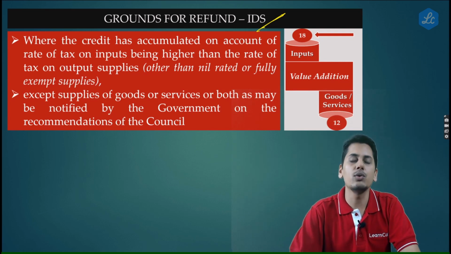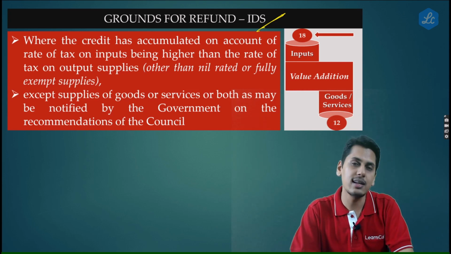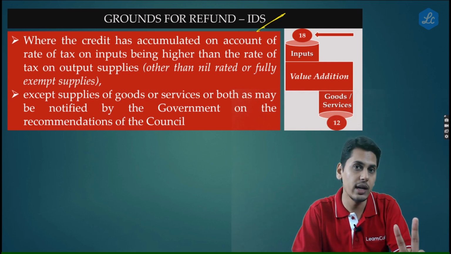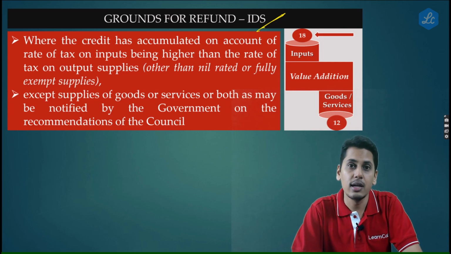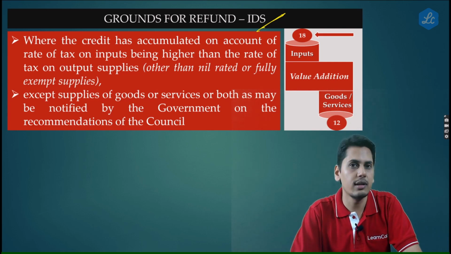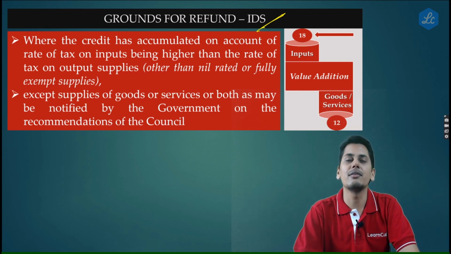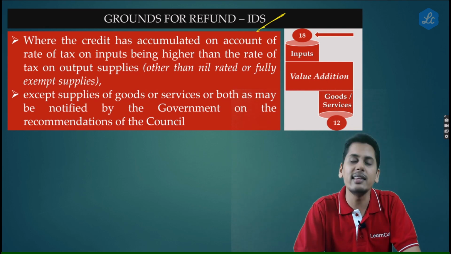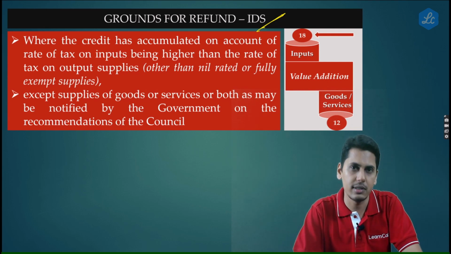You are eligible to claim a refund of accumulated input tax credit. Friends, as regards claiming a refund of accumulated input tax credit, it can happen only in two scenarios. One, if you are engaged in making zero rated supplies. Two, if your structure happens to be inverted duty structure. Only in these two cases, you can take a refund of input tax credit which is being accumulated. Other than these cases, you will never be allowed a refund of input tax credit from the government's side.